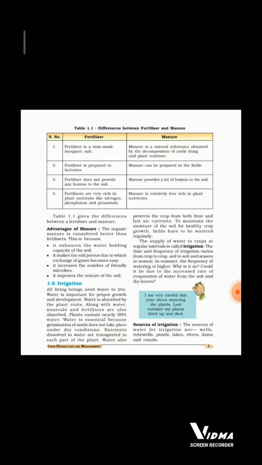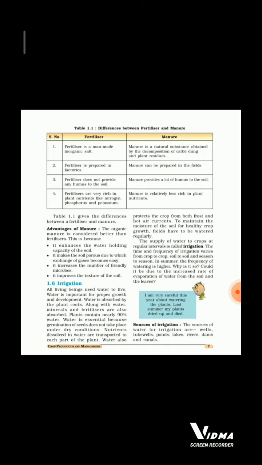1.6 Irrigation. All living beings need water to live. Water is important for proper growth and development. Water is absorbed by the plant's roots. Along with water, minerals and fertilizers are also absorbed. Plants contain nearly 90% water. Water is essential because germination of seeds does not take place under dry conditions. Nutrients dissolved in water are transported to each part of the plant. Water also protects the crop from both frost and hot air currents.